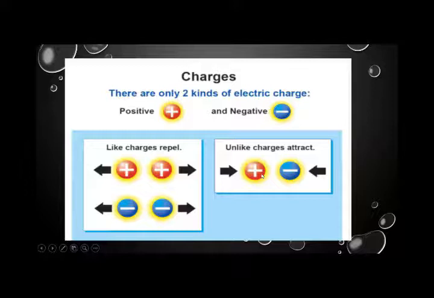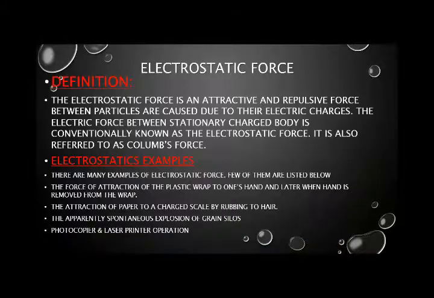And when we bring two opposite charged particles together, they will attract. So the behavior of these charges is similar to the north pole and south pole of a magnet. So take a screenshot and we are moving to the next one.